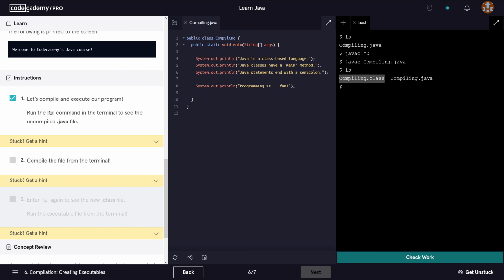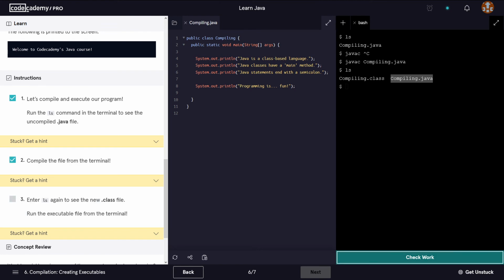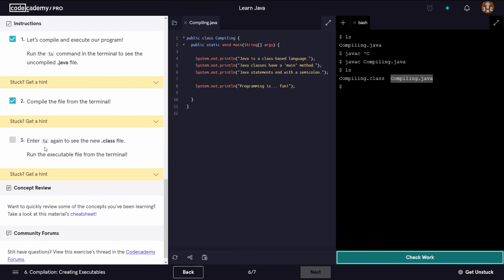Compiling.class is the result of us compiling by issuing this command on the Compiling.java file. Compile the file from the terminal. Okay, we've done that. And then enter ls again to see the new class file. We've done it already. And then it says run the executable file from the terminal.